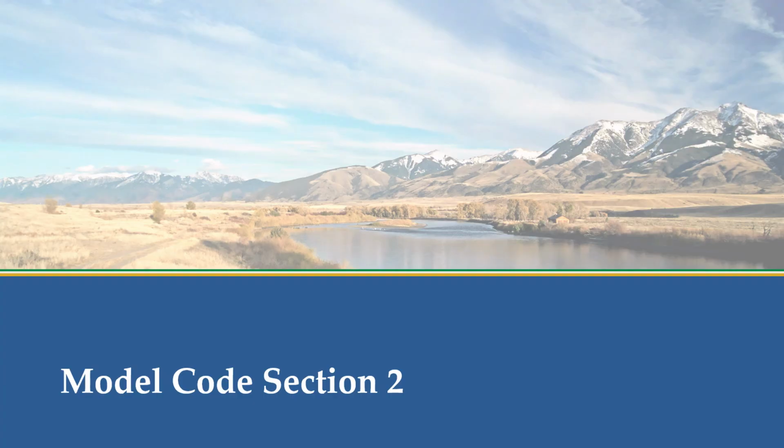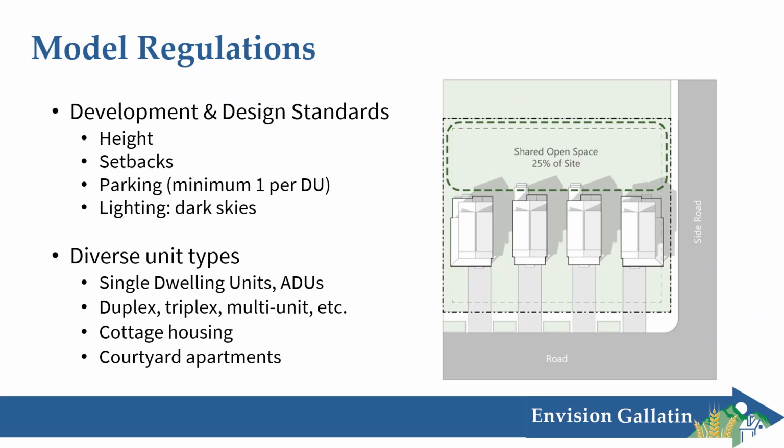Okay, so moving on to section 2. In this section, we've got the development and design standards. So there's limitations on height and setbacks. We've also got a parking standard of 1 stall or space per dwelling unit. And importantly, that is just a minimum. A developer could certainly provide much more parking than that if it was appropriate for the area or that development.